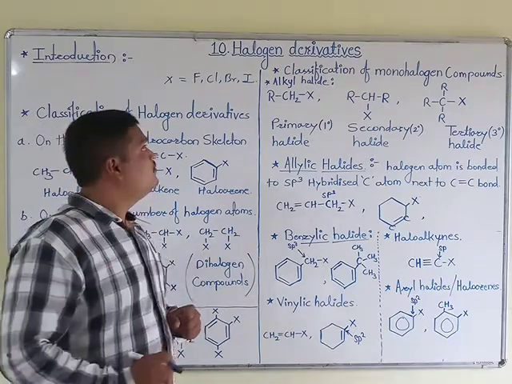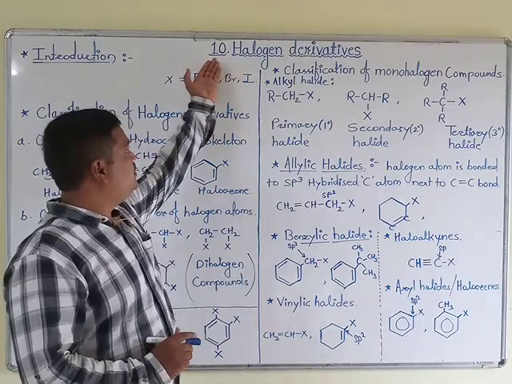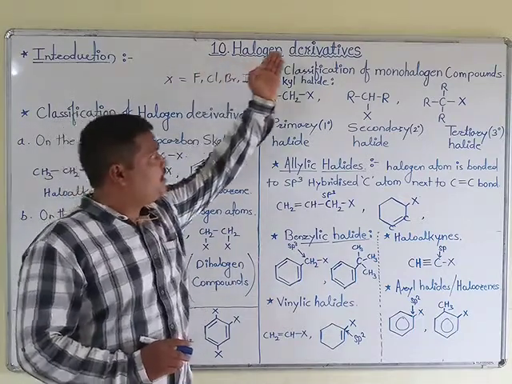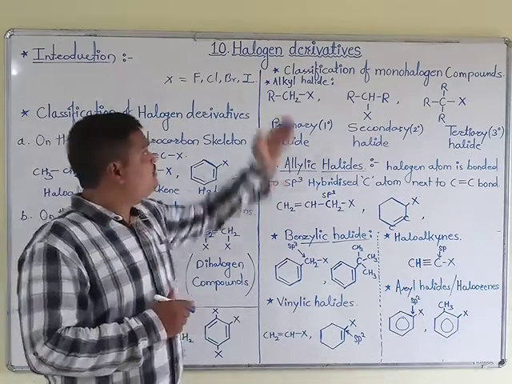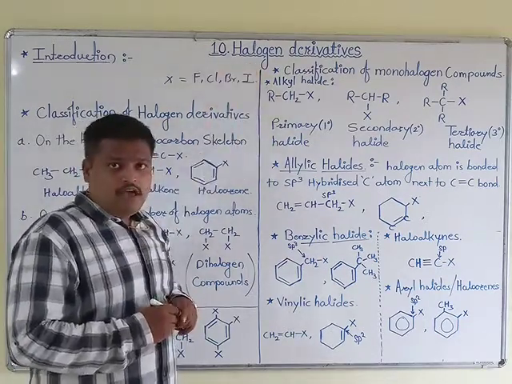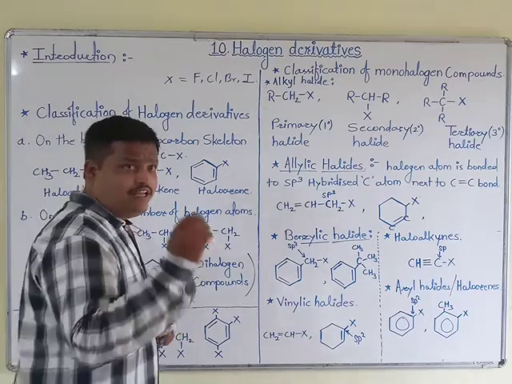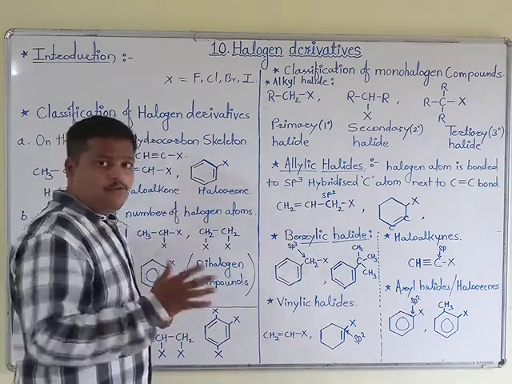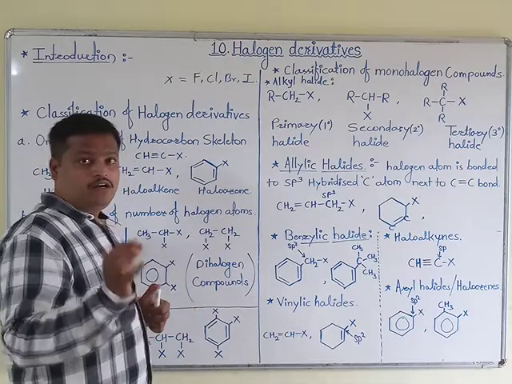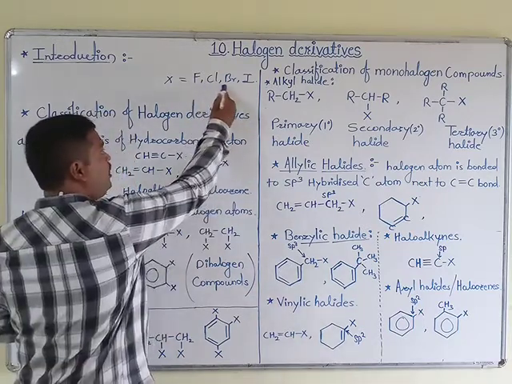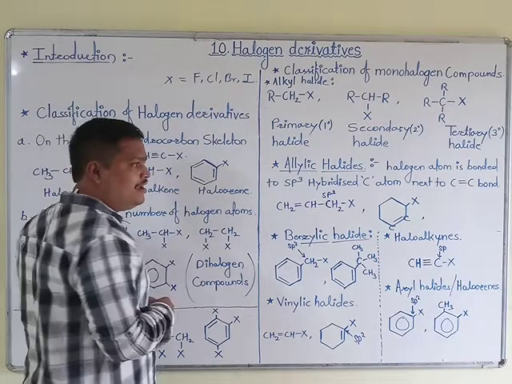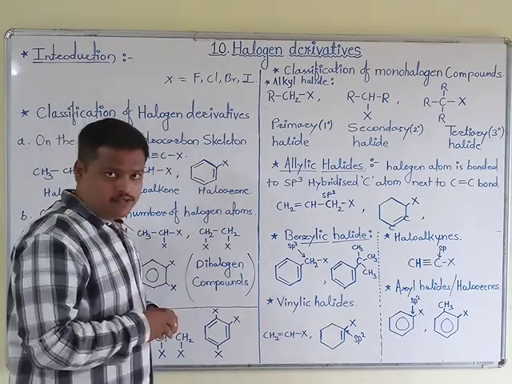Okay, so today we are starting the topic that is halogen derivatives. First, what is meant by halogen? Halogens are nothing but the elements which are present in group 17. That is fluorine, chlorine, bromine, iodine and astatine also.